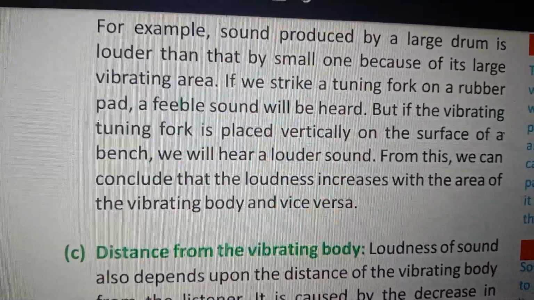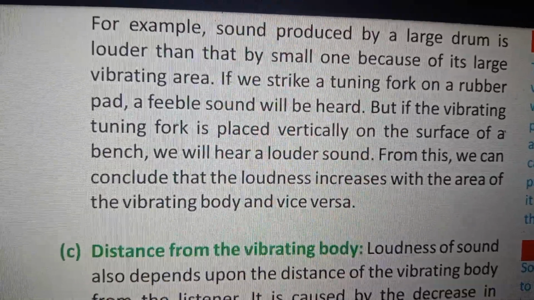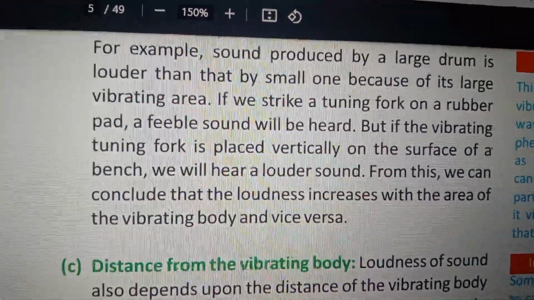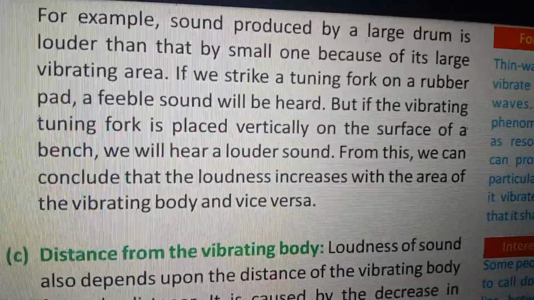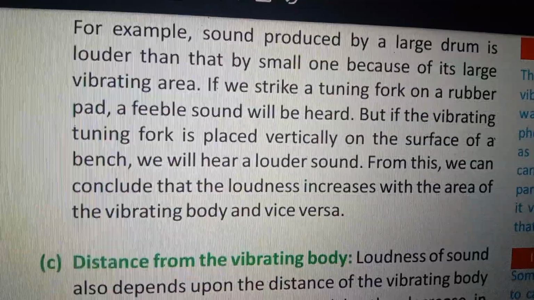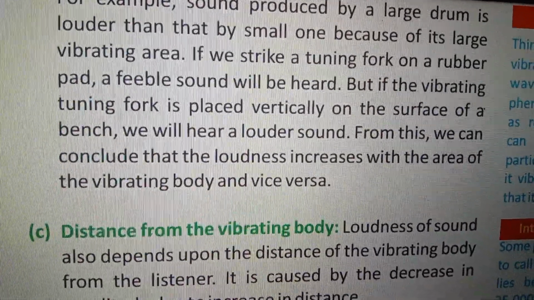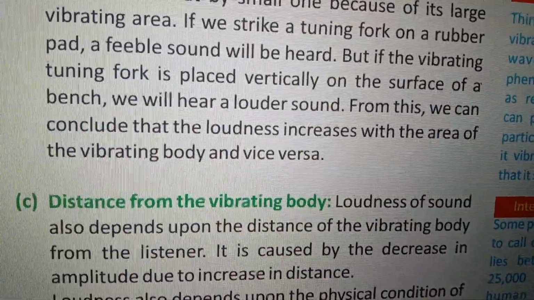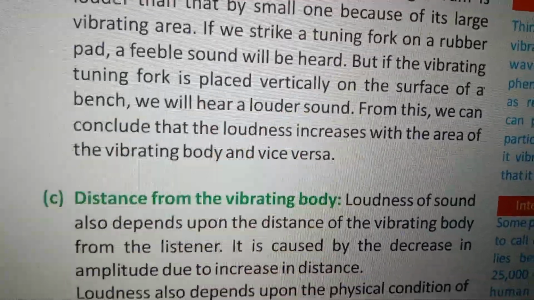If we strike a tuning fork on a rubber pad, a feeble sound will be heard, but if the vibrating tuning fork is placed vertically on the surface of a bench, we will hear a louder sound. From this, we can conclude that the loudness increases with the area of the vibrating body.